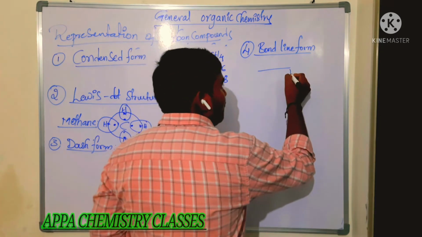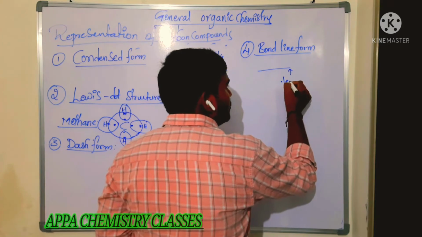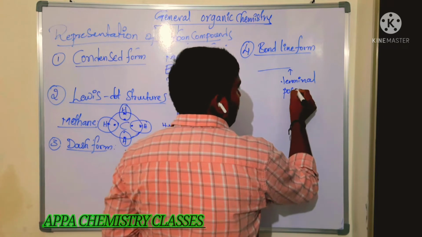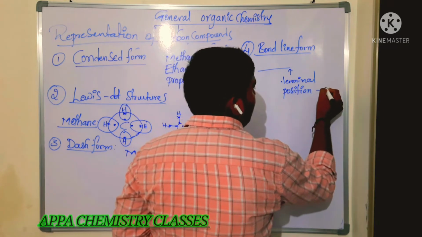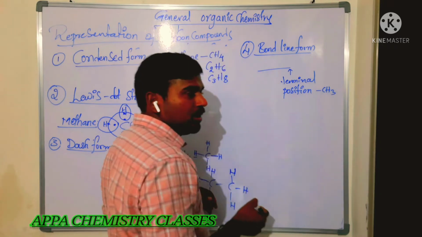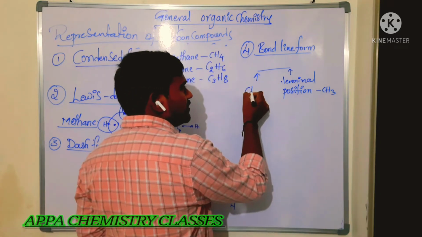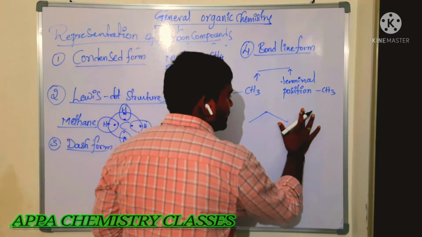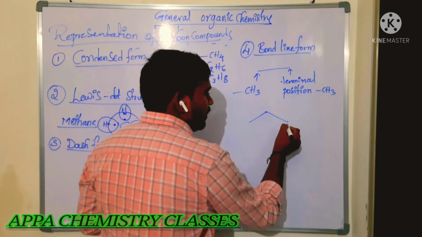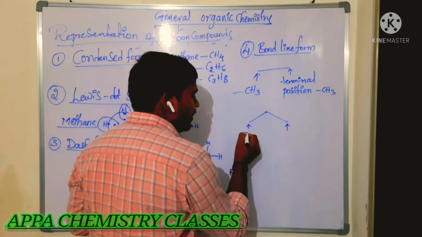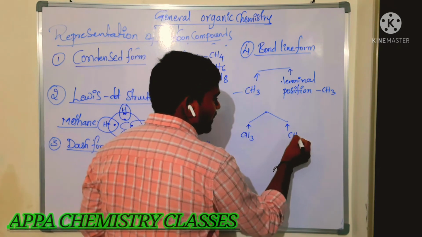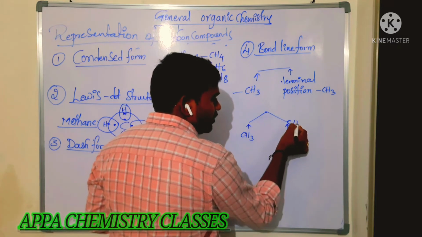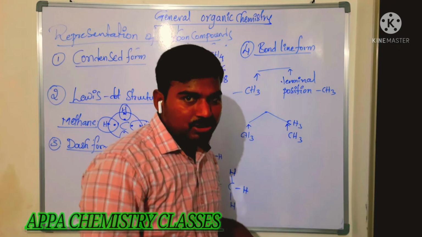Now the terminal positions of the bond line indicate CH3. This also indicates CH3. Now if I am taking it like this, these 2 terminal positions indicate CH3, because this carbon already has 1 bond, so 3 more bonds with 3 hydrogen atoms.